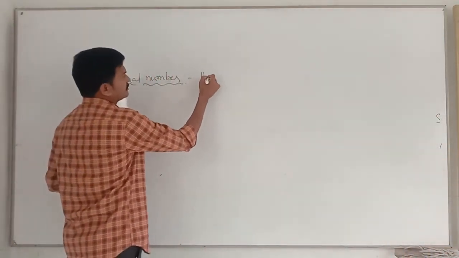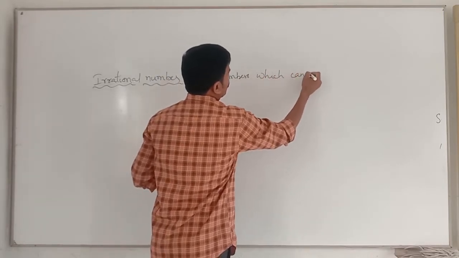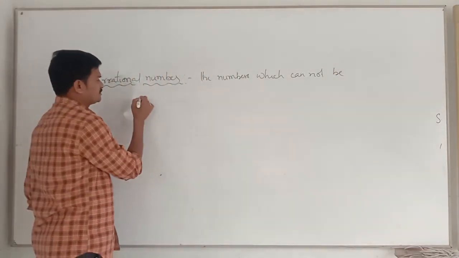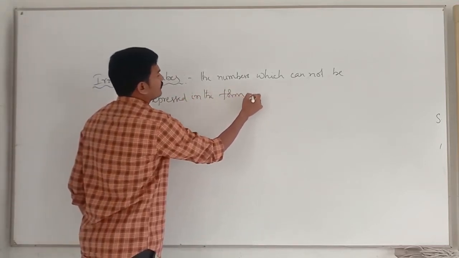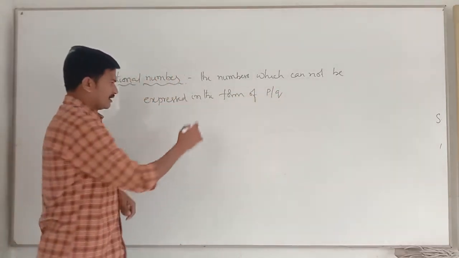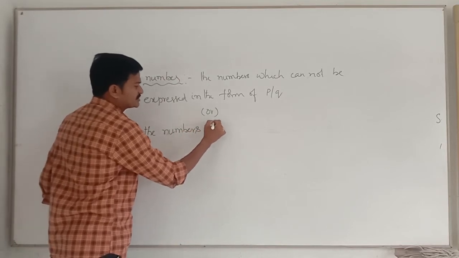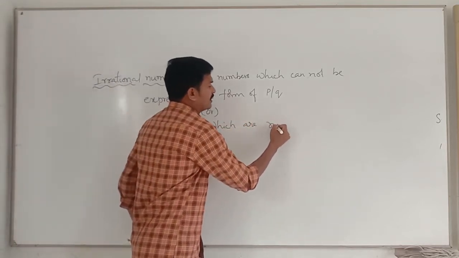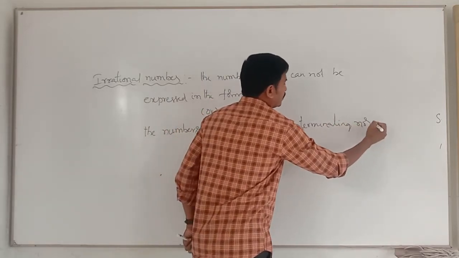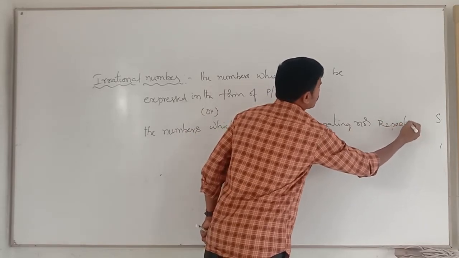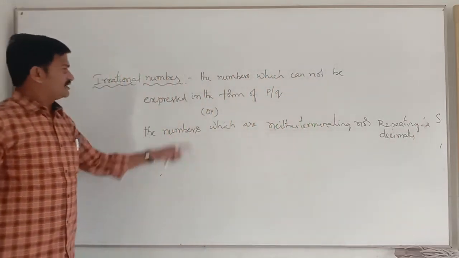The numbers which cannot be expressed in the form of P by Q, or the numbers which are neither terminating nor repeating decimals. These are the definitions of irrational numbers.